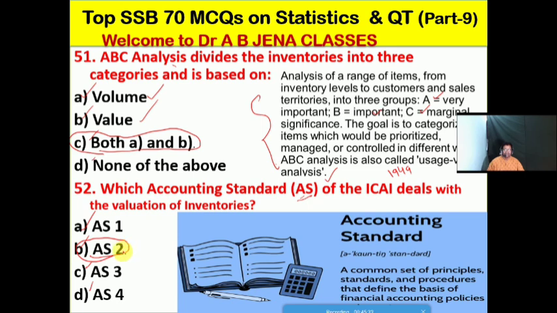Accounting standard 2, or AS2, which is issued by the ICAI, deals with the valuation of inventories. What is the meaning of accounting standard? An accounting standard is a common set of principles, standards and procedures that define the basis of financial accounting policy. That is the meaning of the accounting standard.